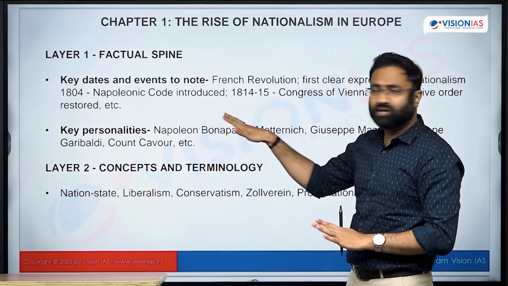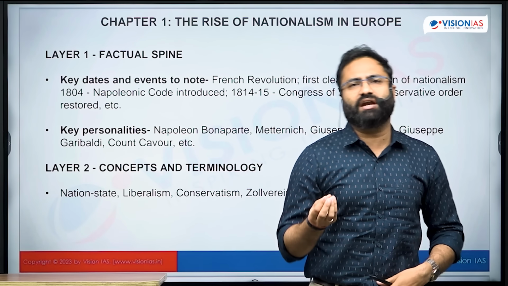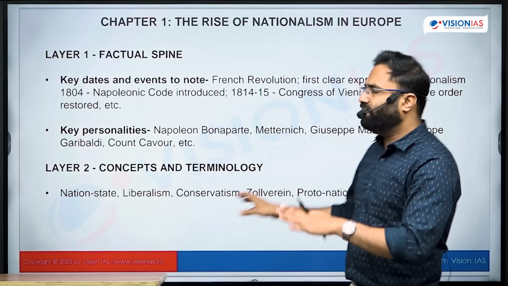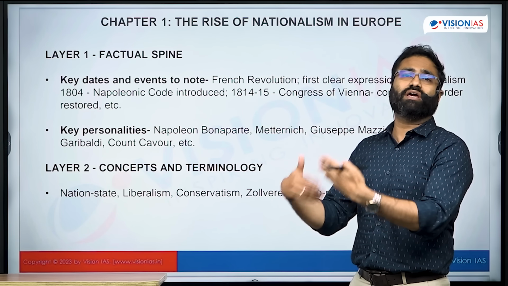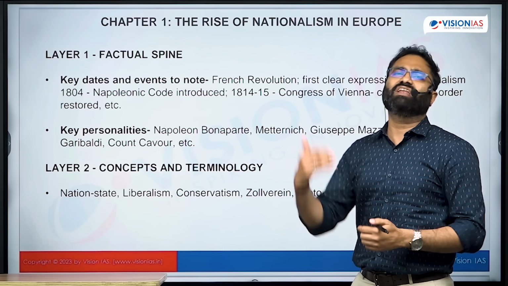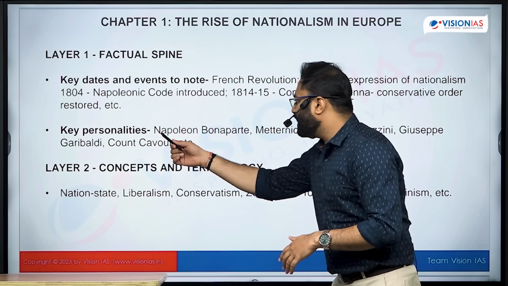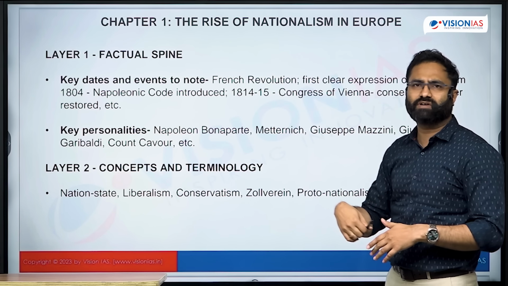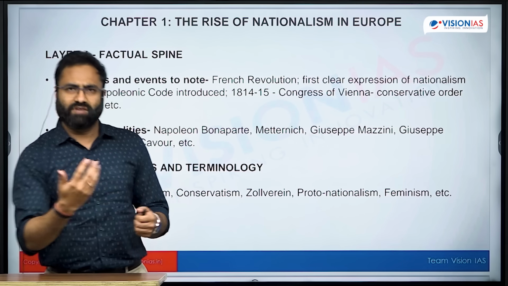Apart from that, key personalities. Now, while reading, you will come across many personalities. You will get an idea regarding which are the most prominent personalities in that particular regard. And for those personalities, if their contribution is mentioned over here, well and good. Otherwise, just take note of that personality, and then if you find anything in future, because of current affairs coverage or maybe any other subject coverage, then you should have an idea. For example, yahan par there is Napoleon Bonaparte, Metternich, then Mazzini, then Garibaldi, Count Cavour. Further, you will read regarding Bismarck, and then there are kings like William I and all.